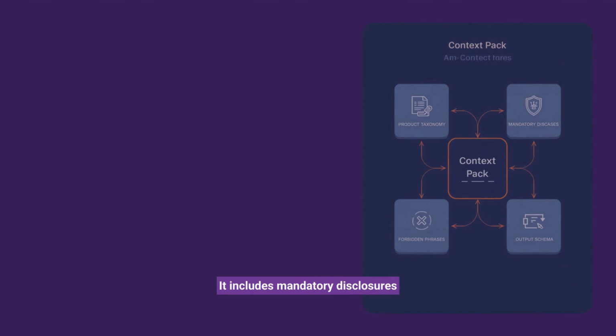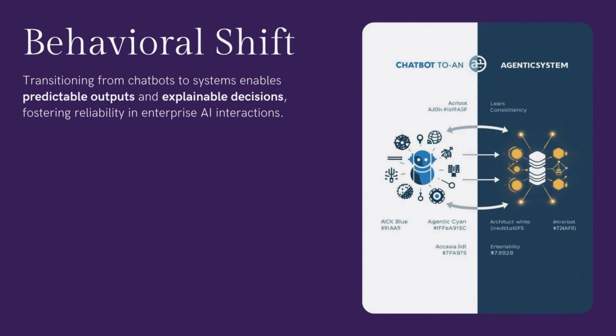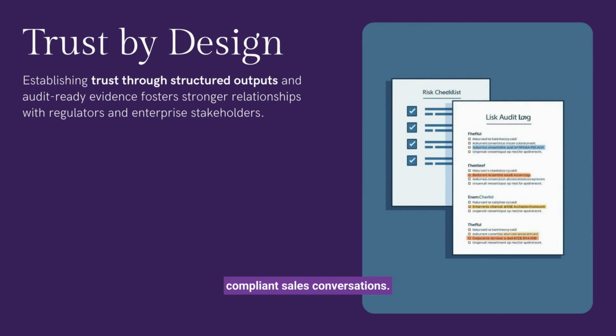It includes mandatory disclosures per product, so the model can explicitly check what must be said, not what sounds good. It includes forbidden phrases, the exact promises that should never appear in compliant sales conversations. And most importantly, it includes a strict output schema, so every response is structured, explainable, and auditable.